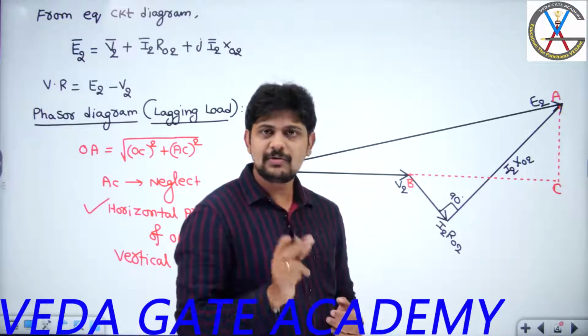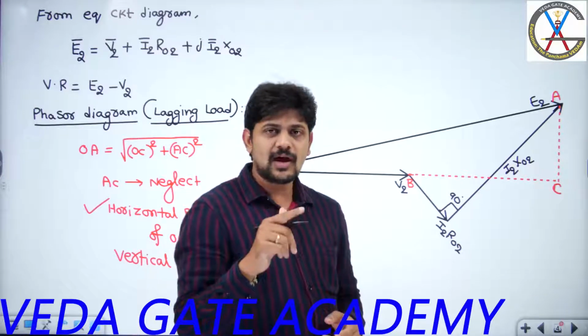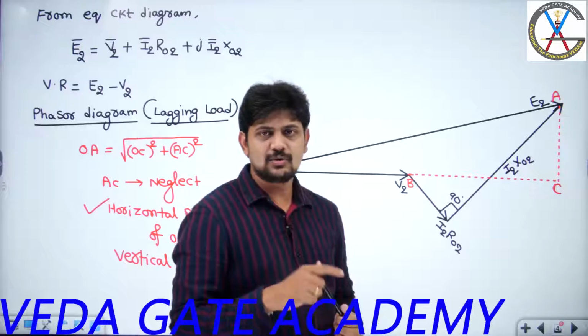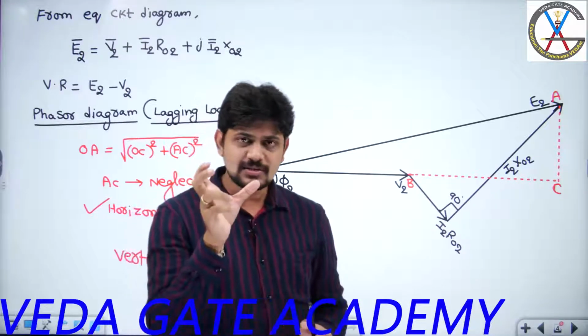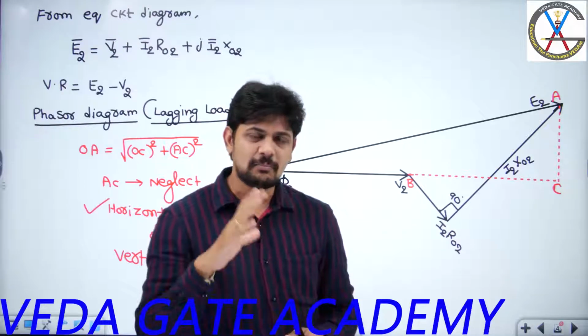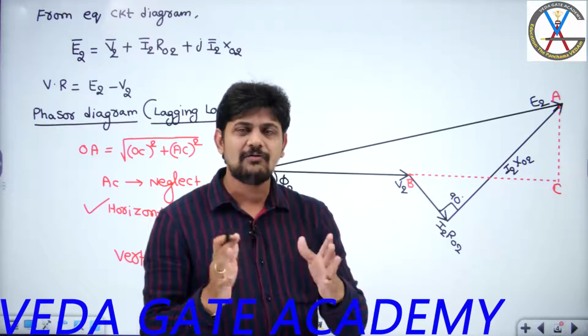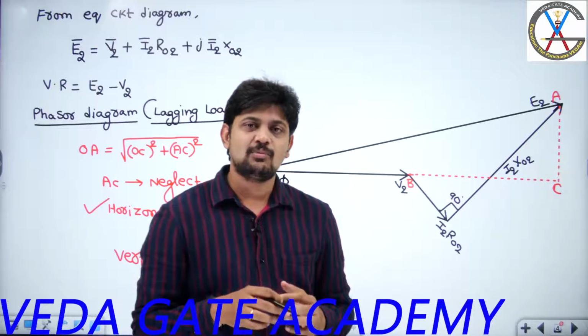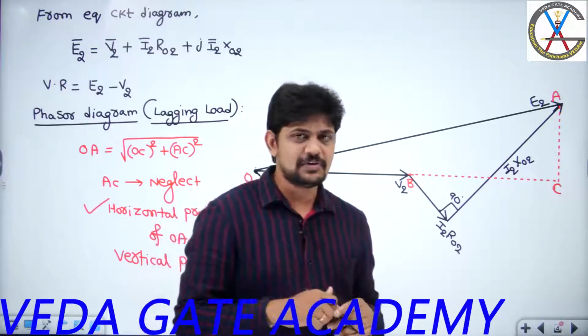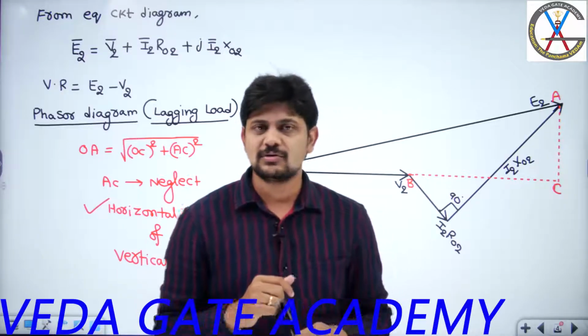As we discussed previously, the leakage impedance of the transformer is very small compared to other machines, because there is no air gap. As there is no air gap, the amount of leakage flux in a transformer is very small, and the leakage reactance is also very small.